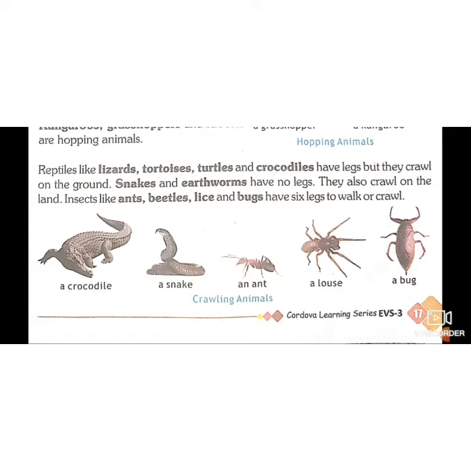Lizards, tortoise, turtles, crocodiles, snakes and earthworms, ants, beetle, lice and bugs. All these insects have 6 legs to walk or to crawl. So here are the pictures of a crocodile. See how dangerous. Snake. An ant. A louse. It lives in our hair. A bug. It can bite us.